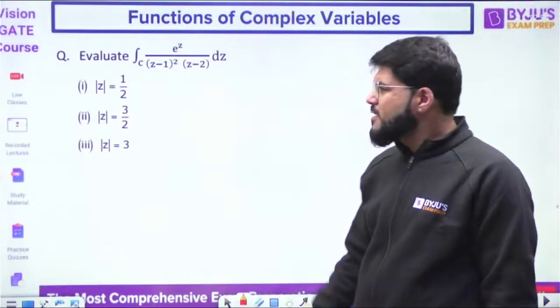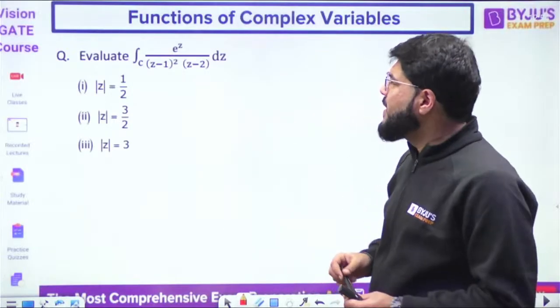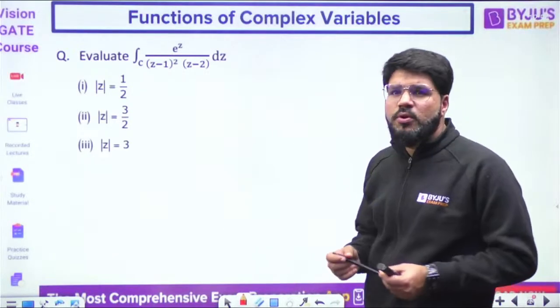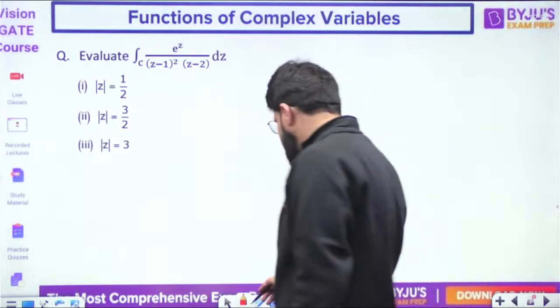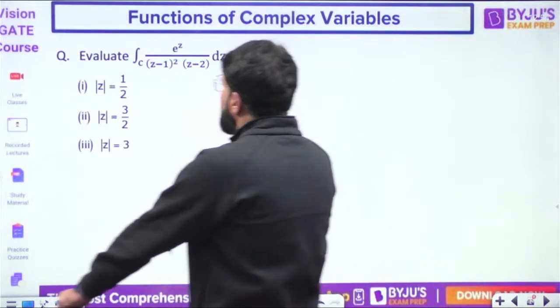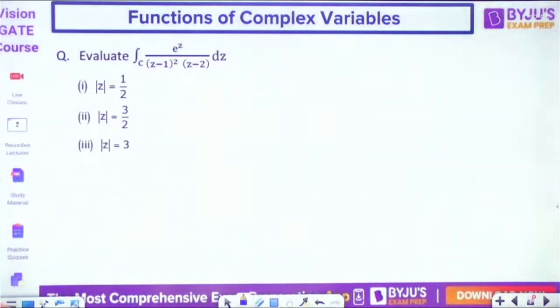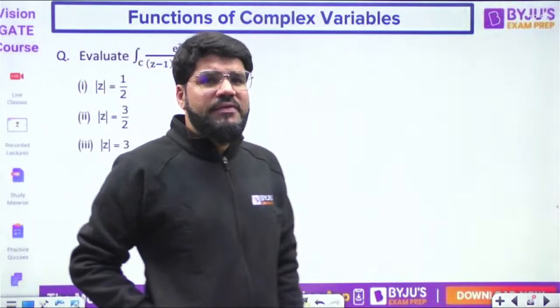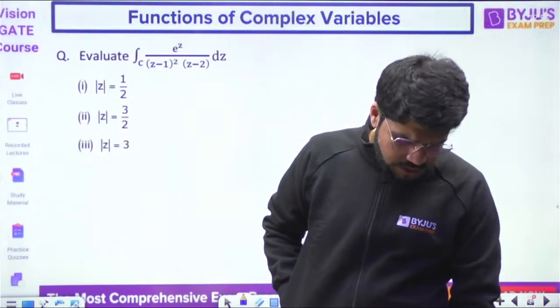First, let us focus on the regular case. Evaluate integral e power z upon (z minus 1) whole square into (z minus 2). So we will see this, dear.